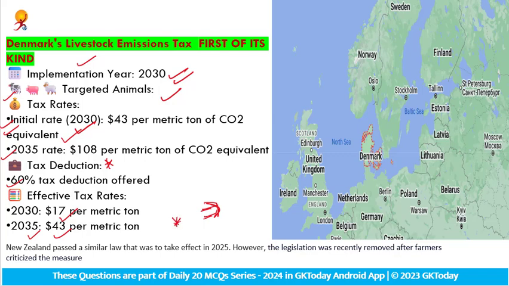Also, New Zealand passed a similar law that was to take effect in 2025. But the legislation was recently removed after farmers criticized the measure. So New Zealand was not the first of its kind. Denmark will be the first of its kind to introduce the livestock emission tax.